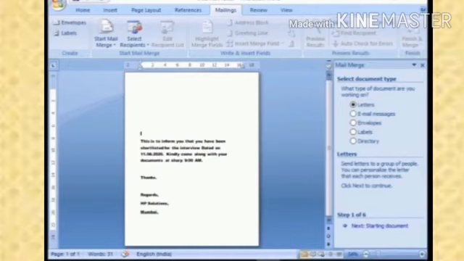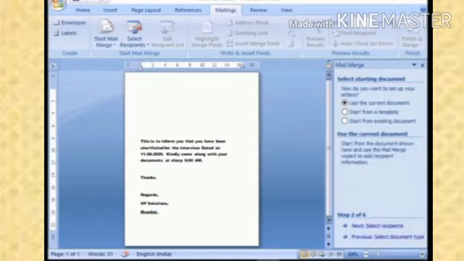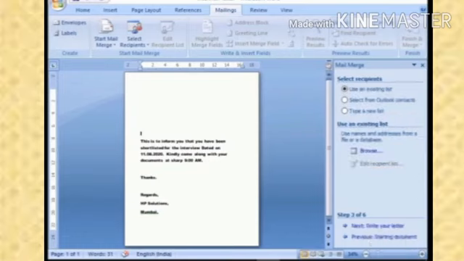Now click on Next, Starting Document. There are 6 steps, step 1 to 6, okay? So click on Next. Now the second one is Select Recipients. Recipient is the person to whom we have to send this letter, okay? So click on this. Now you will see it is asking for the recipient. So we have to make a list of recipients to whom we want to send this letter.